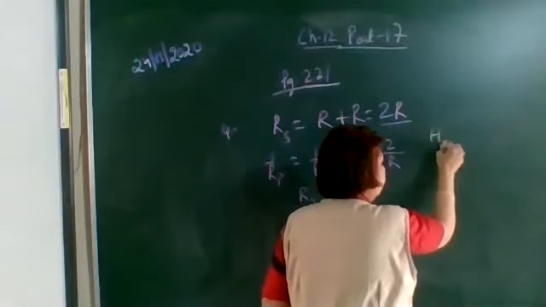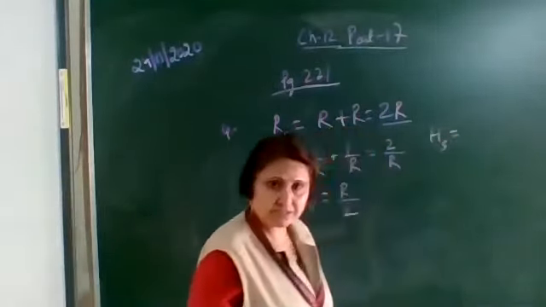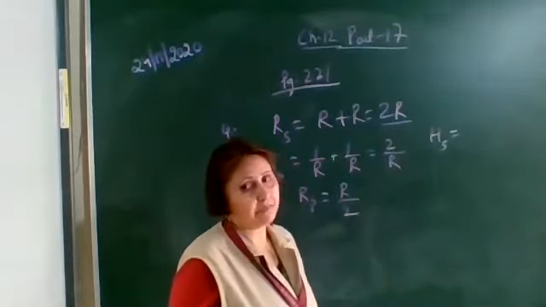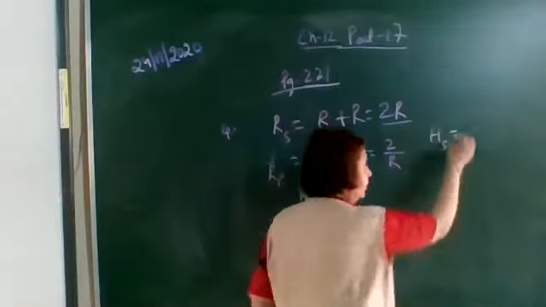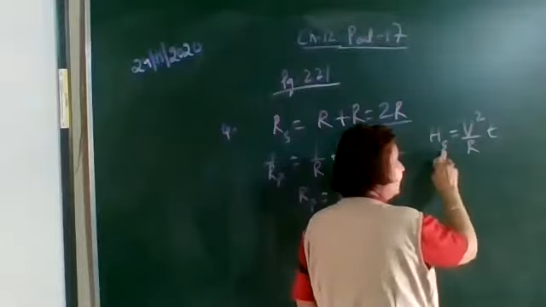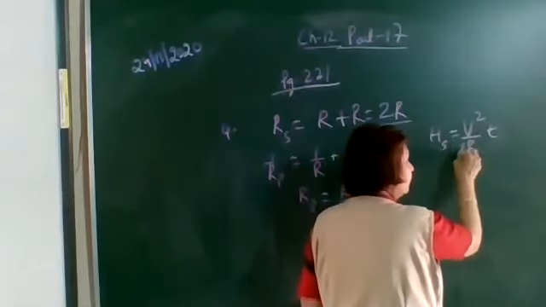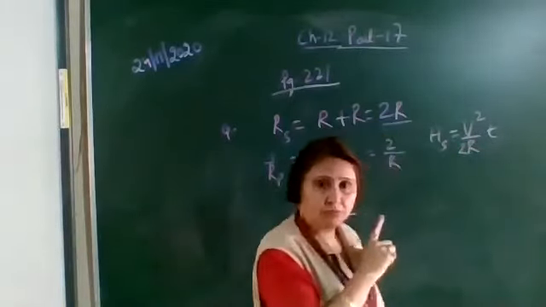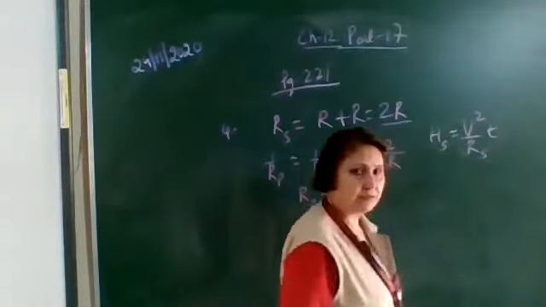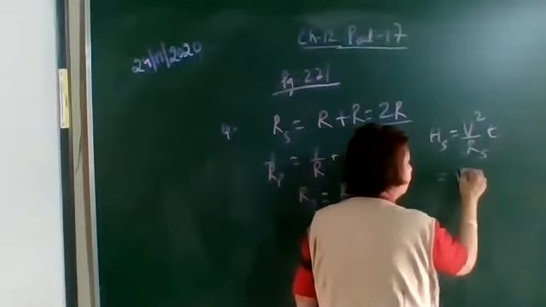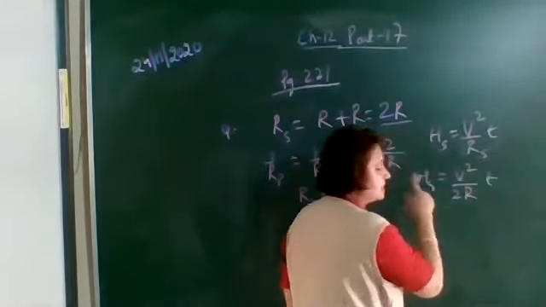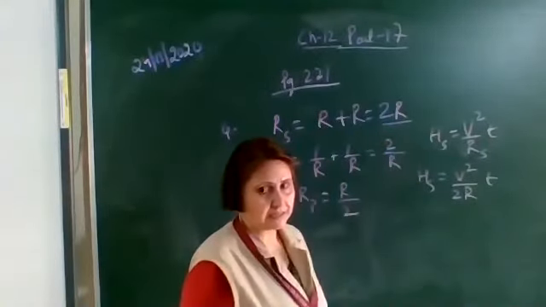Heat energy when they are connected in series. Which formula will we use? V square upon R into T. When they are connected in series, V square upon what is the total resistance? Write it as Rs. Then in the next step you can write V square upon 2R into T. This is the heat produced when they are connected in series.